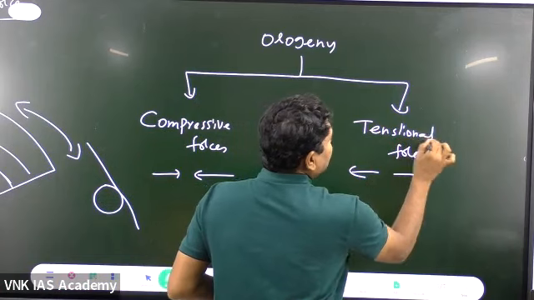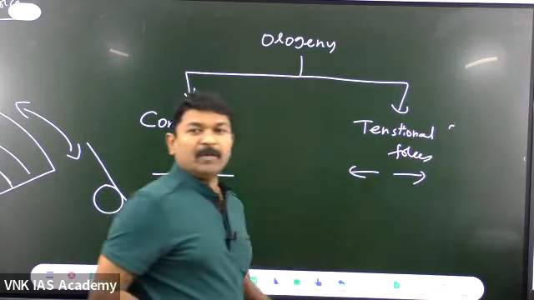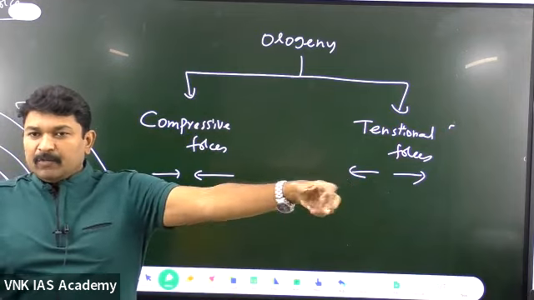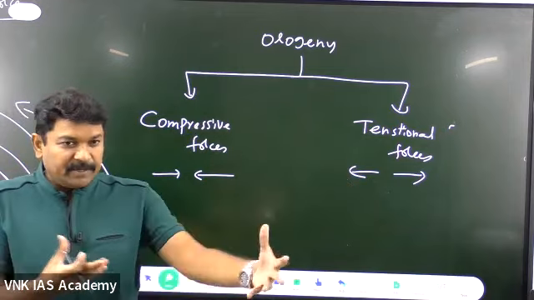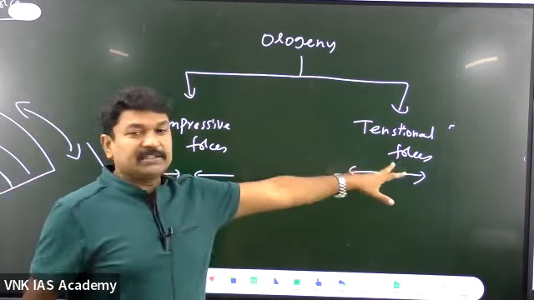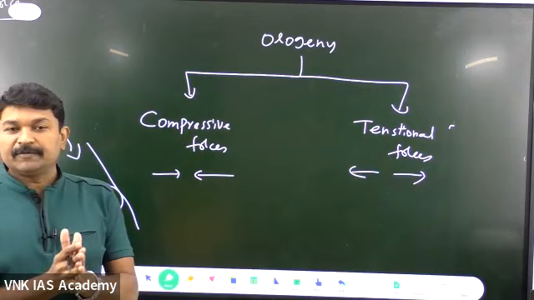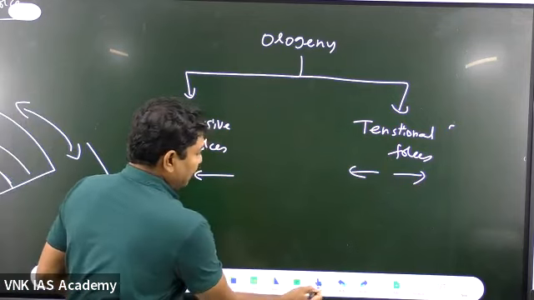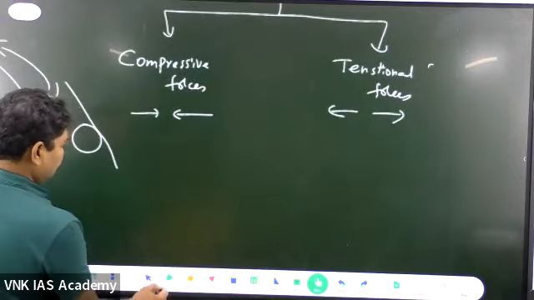They're called tensional forces. What do you mean by tension? Like whenever you are pulling away. You might have seen in the gym, there is some rubber material that you need to stretch. These are the stretching forces. These are the compressive forces. What happens whenever there is compression and whenever there is stretching?